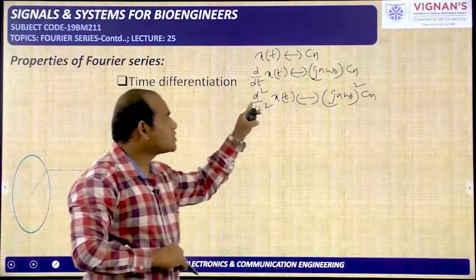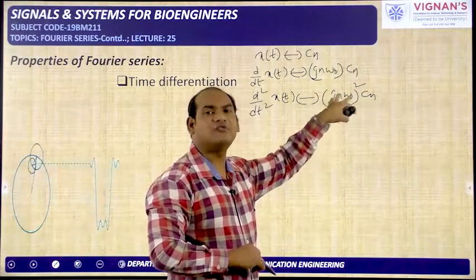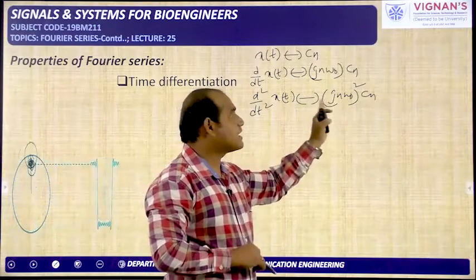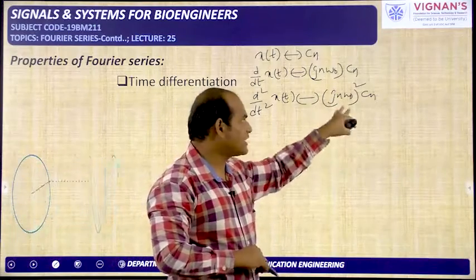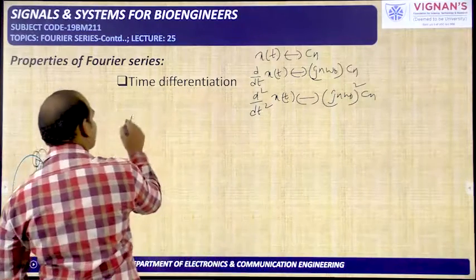If you do the differentiation k times in the time domain, in the frequency domain, where n omega naught is the variable of the Fourier series, you have to take (jn omega naught) whole power k into cn. Like that you have to take. For this, the proof is given like this.